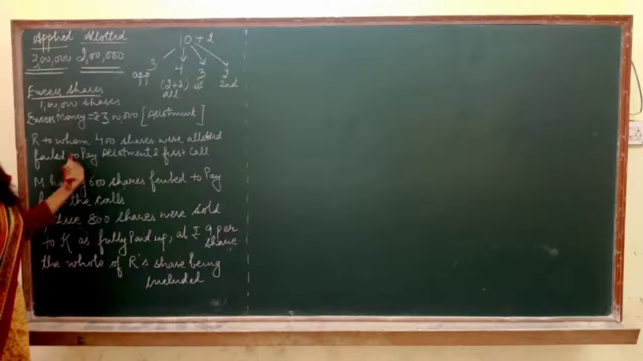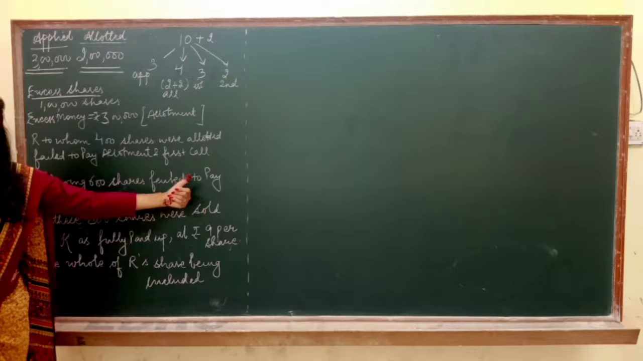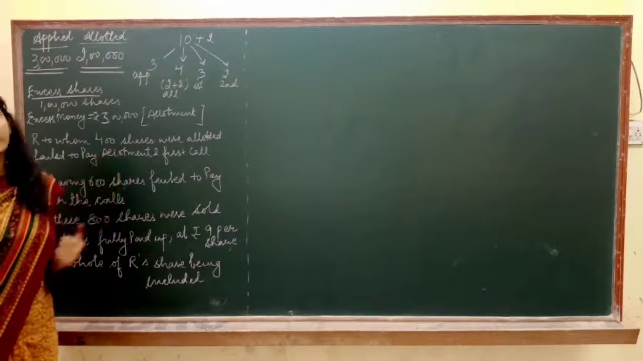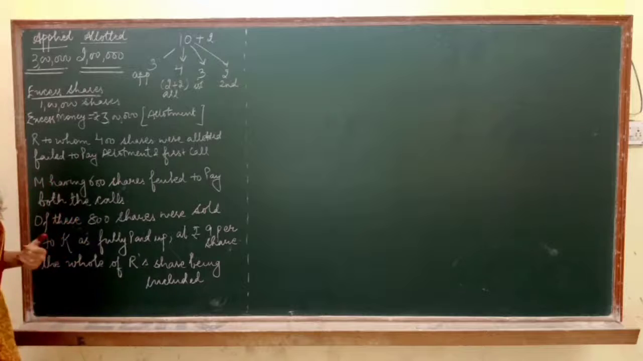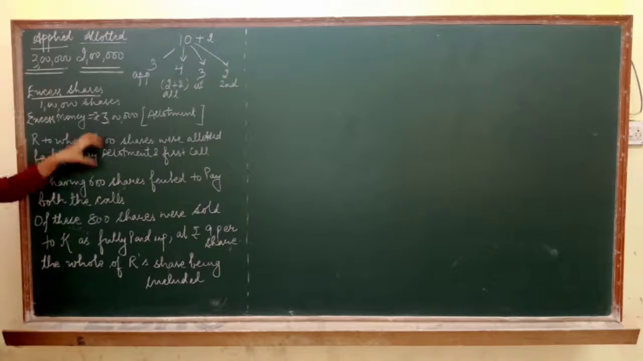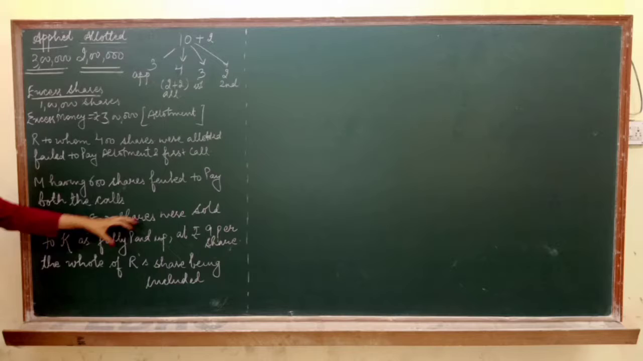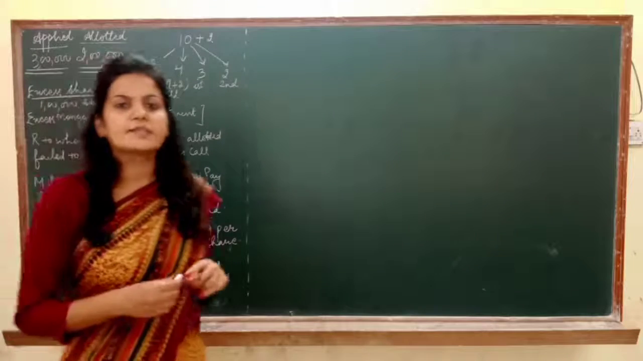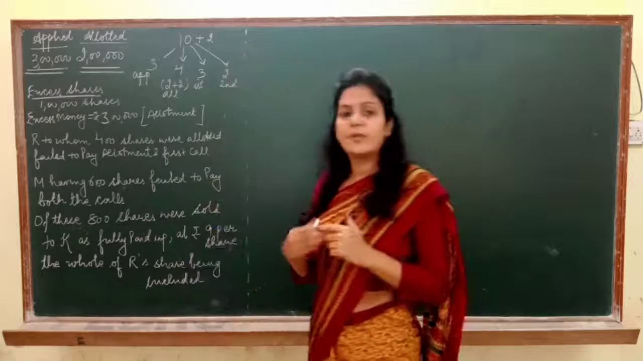In case of R, the shares were forfeited after the first call, but in case of M, his shares were forfeited after both the calls. Now what else is written? As you have forfeited some shares, you have reissued a few shares also. This part we will see later on, but at least let us try to pass the basic entries.